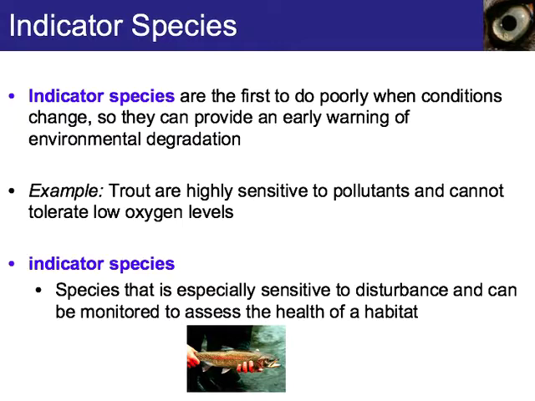Indicator species are species that are essentially sensitive to disturbances and can be monitored to assess the health of a habitat. Have you ever heard about a canary in a coal mine? Coal miners used to bring canaries down to the coal mine because if the canary, which is very sensitive to changes in gases in the air, died, then the coal miners knew it was time to get out.